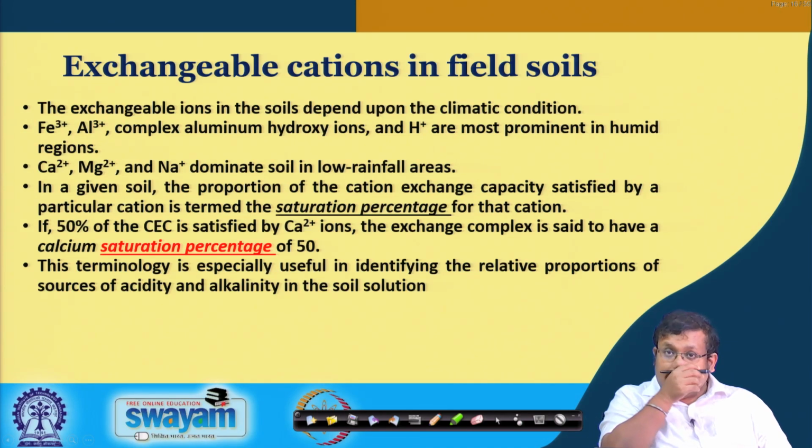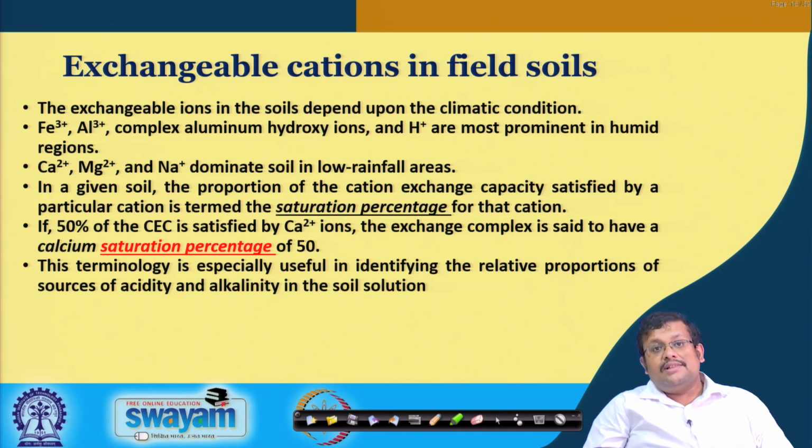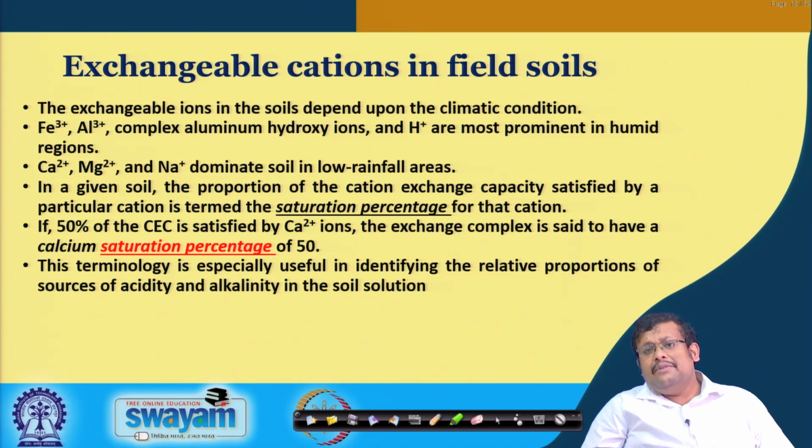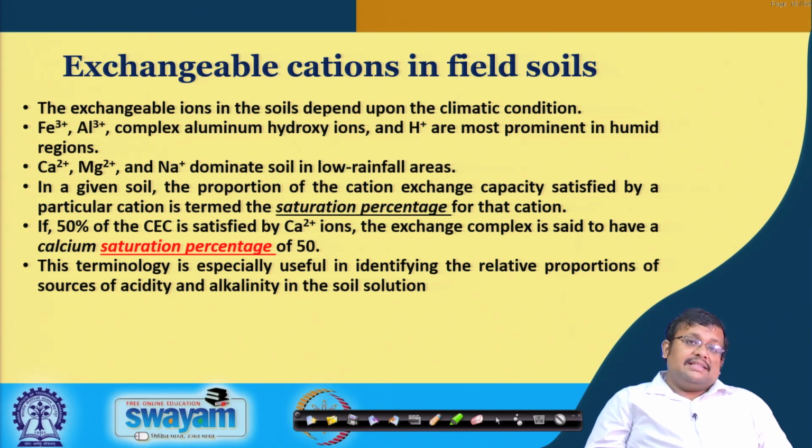Now, exchangeable cations in the field soils. What are the exchangeable cations in the field soils? The exchangeable ions in soils depend upon the climatic condition. For example, iron, aluminum, complex aluminum hydroxy ions, and H plus ions are the most prominent cations in humid regions, where we see extensive leaching or weathering of the soil. So, in highly weathered soil and warm and humid climate, you will see the dominance of iron, aluminum, complex aluminum hydroxy ions and protons.